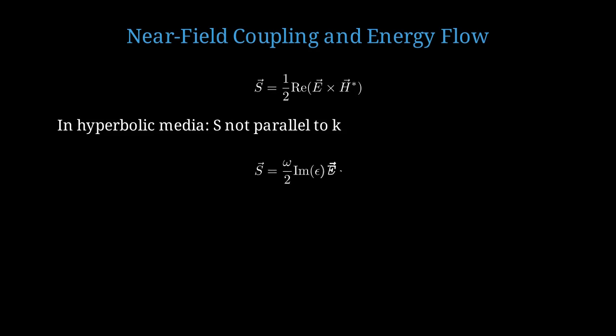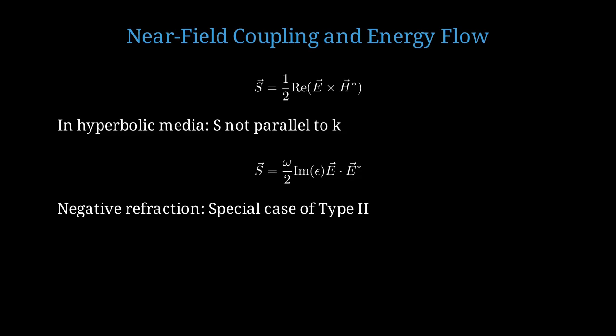The energy dissipation is omega over 2 times the imaginary part of epsilon times E dot E conjugate. Losses are proportional to field intensity and material loss tangent. Type 2 hyperbolic metamaterials can exhibit negative refraction at certain angles, where the Poynting vector and wave vector are on opposite sides of the surface normal.